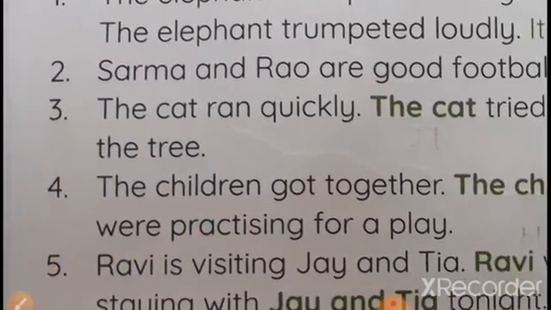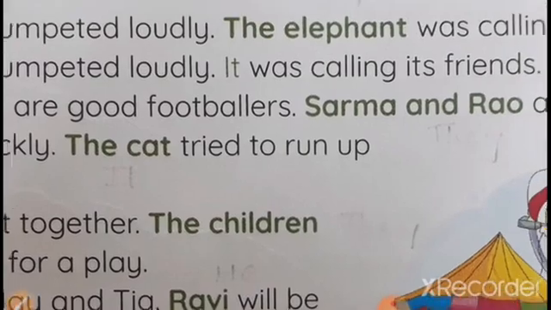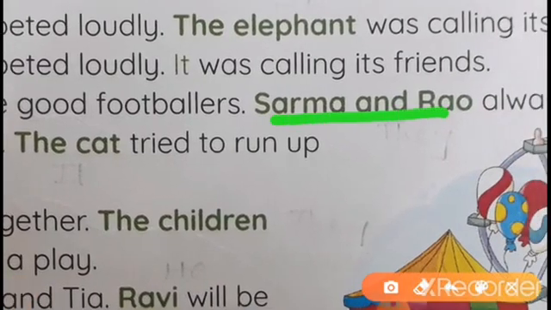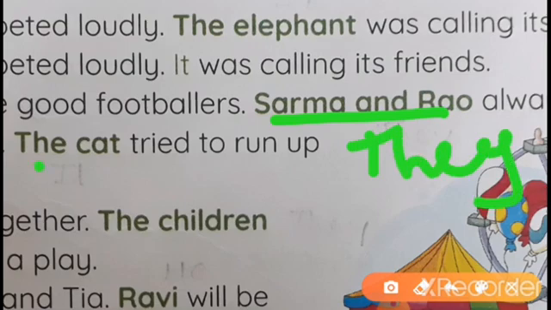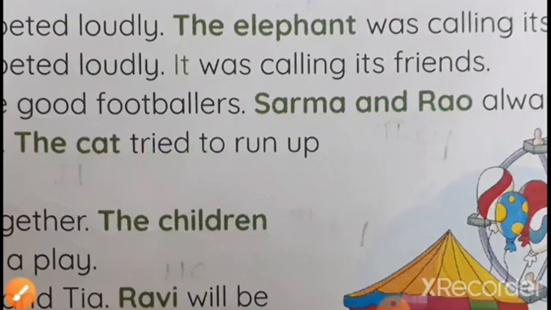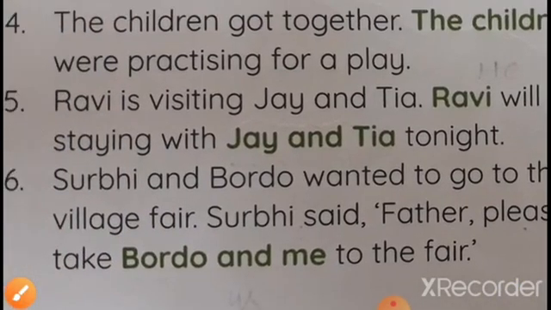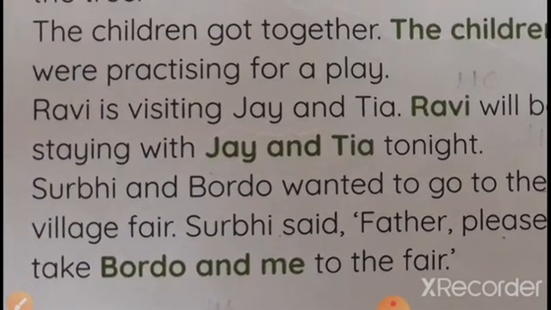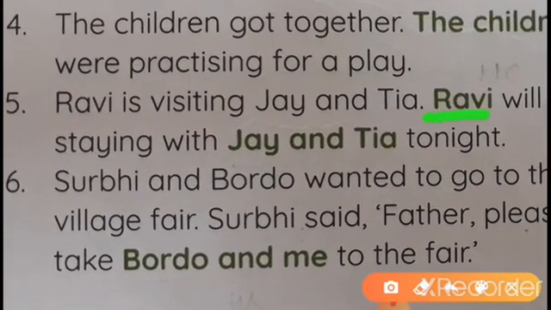So once again, we have to check. First one is already written. Second one is Sarma and Rao, we have to write they. The cat, it. The children, they. And fifth one is here, Ravi, he, and Tia and Jay, them. You can write here them, and this one is us.